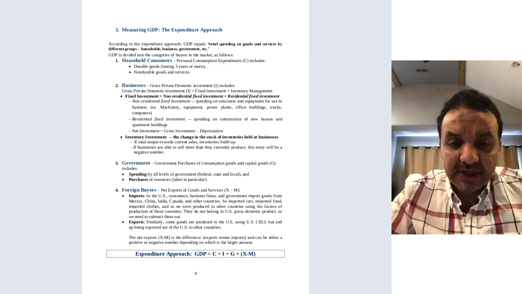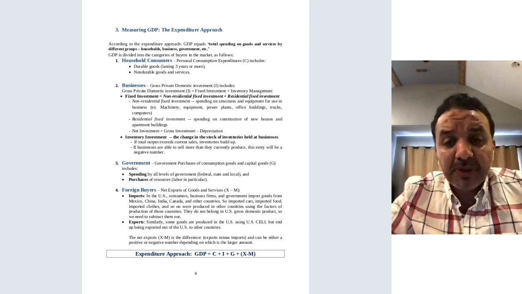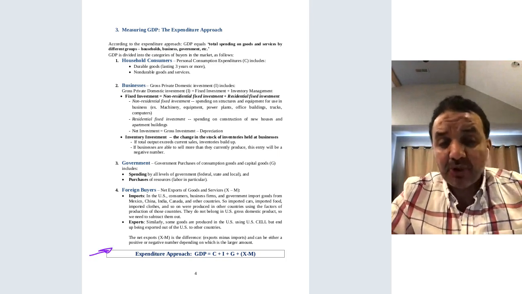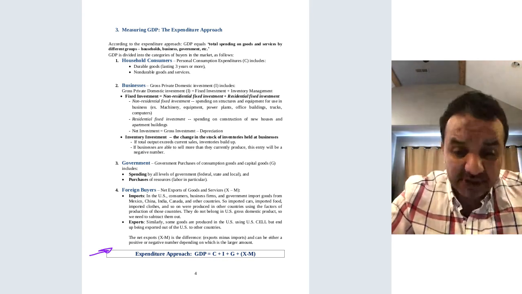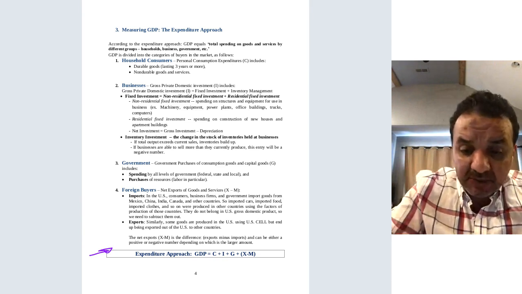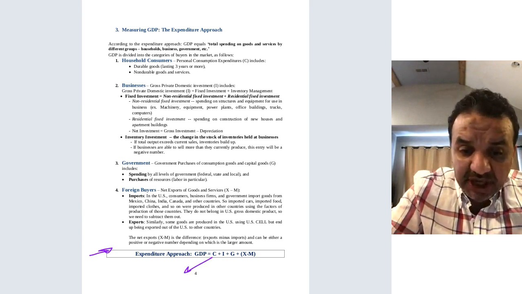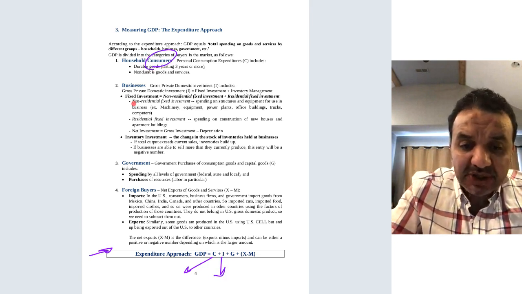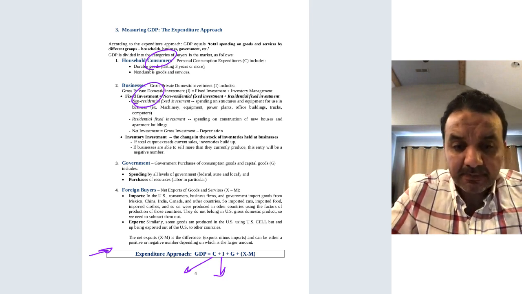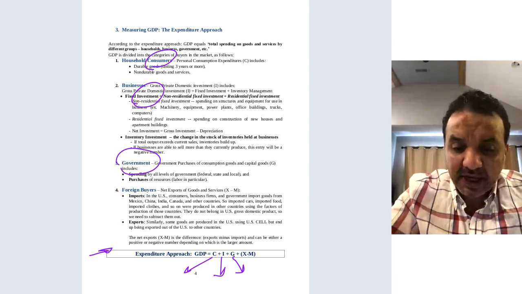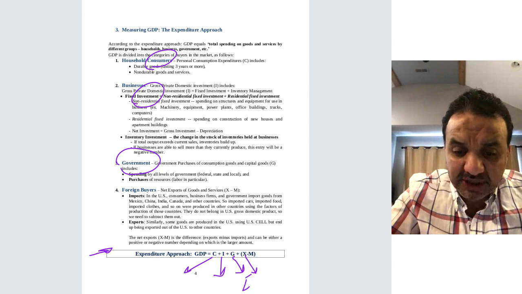Okay, so let's see this. How do we measure the GDP using the expenditure approach? This formula, I consider it as one of the most important formulas in macroeconomics. So how do we measure GDP? C stands for consumption here, and I stands for investment, and G stands for the government, and X minus M. X is the export, and M is the import.